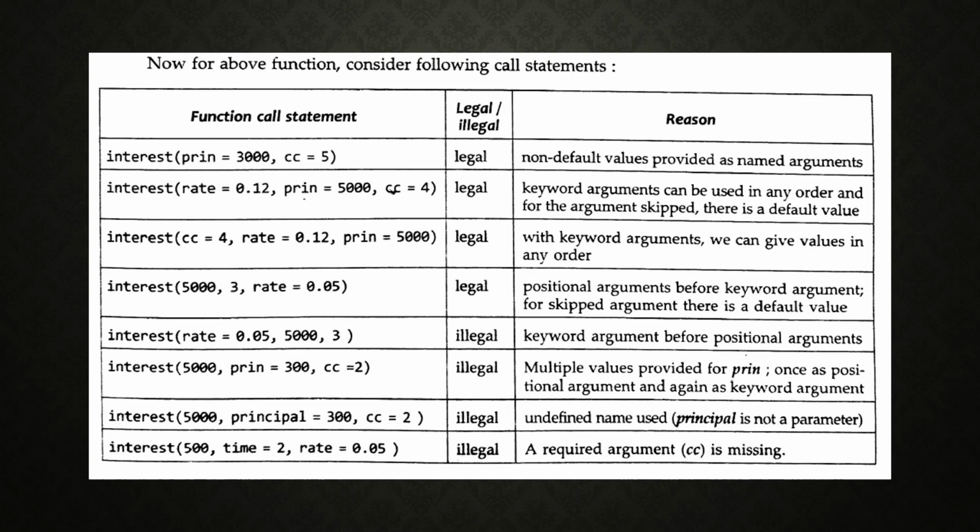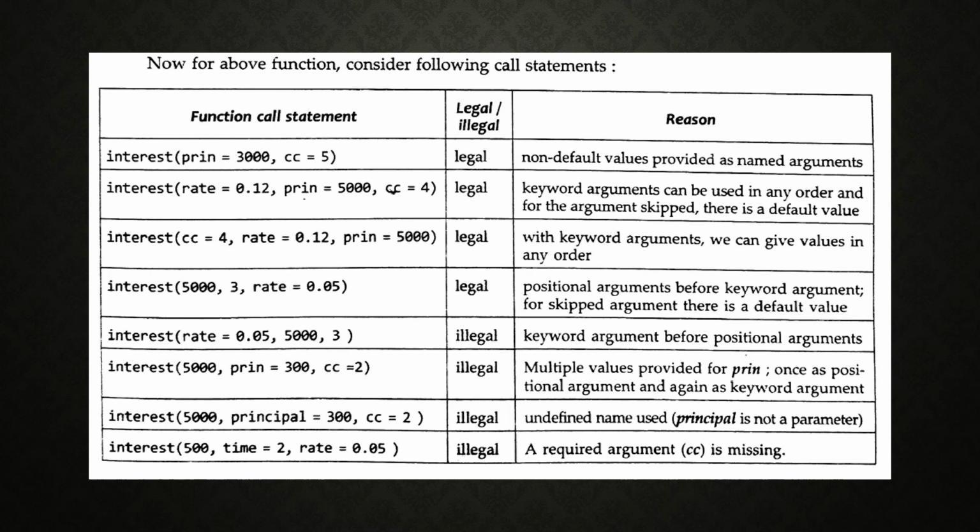There are some case studies. interest(principal_amount=300, CC=5): it is legal. Non-default values are provided as named arguments.